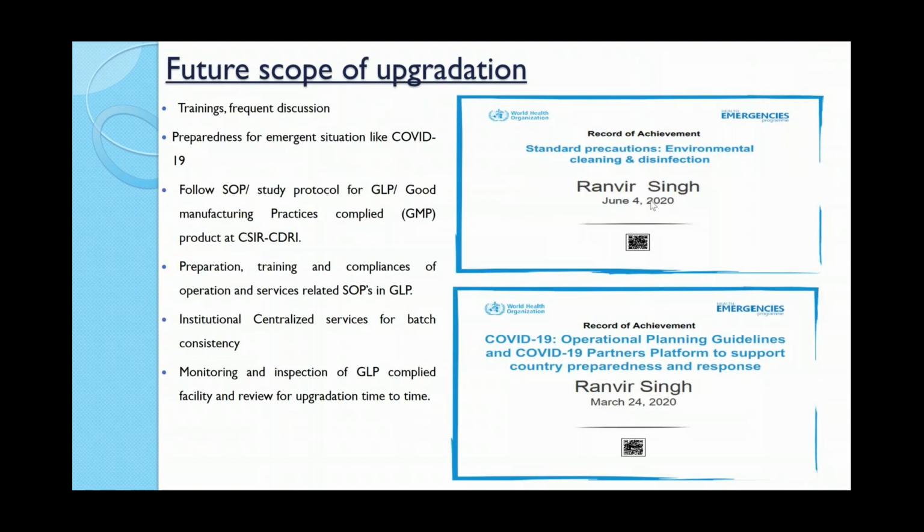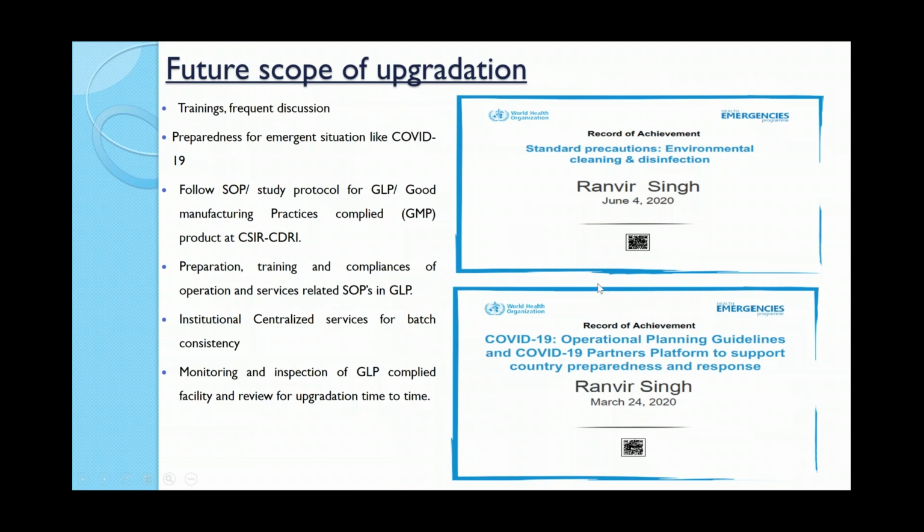And in the last I want to say that training and frequent discussion with colleagues who are working in these areas is also very important, because this helps you identify what the scope for improvement is.